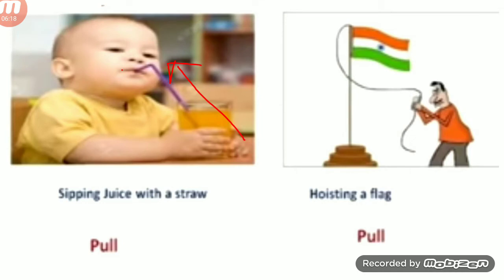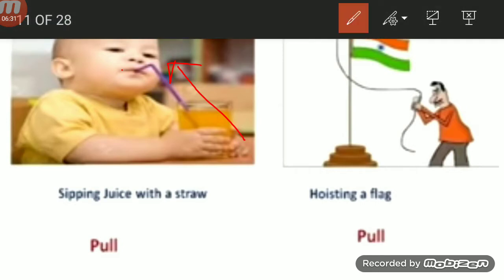Next, see the another picture. In this, the man is pulling the thread. Here, the flag moves in the upward direction. What is the man doing? The man is pulling the thread towards himself. This is the example for pull.